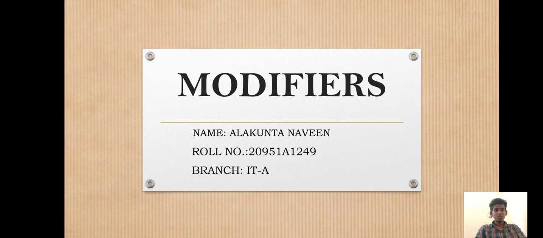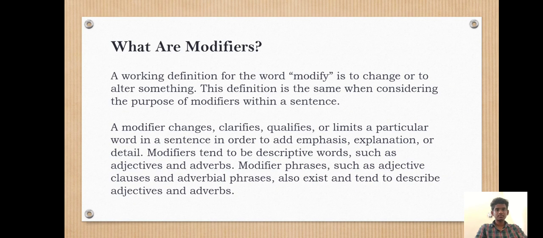My topic is about modifiers. What are modifiers? A working definition for the word modify is to change or to alter something. This definition is the same when considering the purpose of modifiers within a sentence. A modifier changes, clarifies, qualifies, or limits a particular word in a sentence in order to add emphasis, explanation, or detail. Modifiers tend to be descriptive words such as adjectives and adverbs.